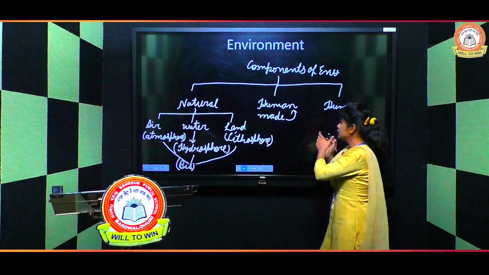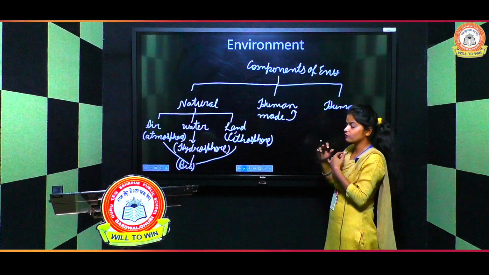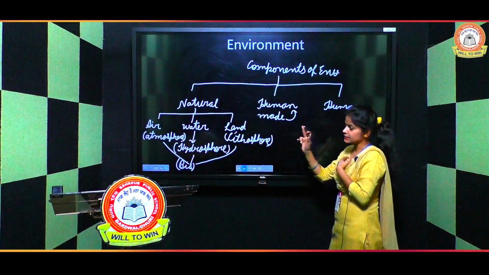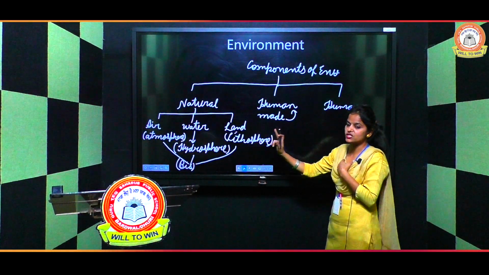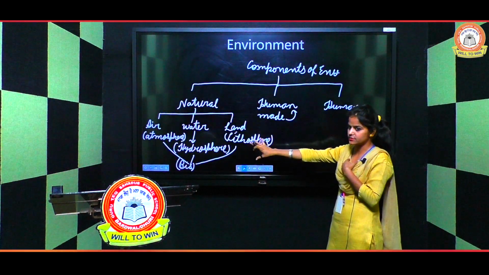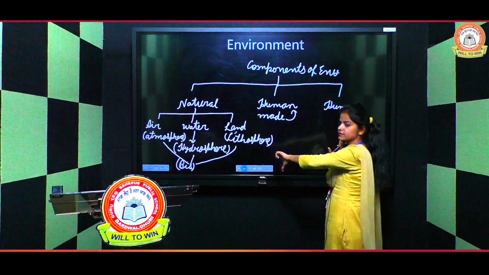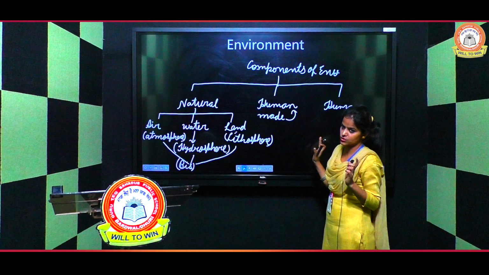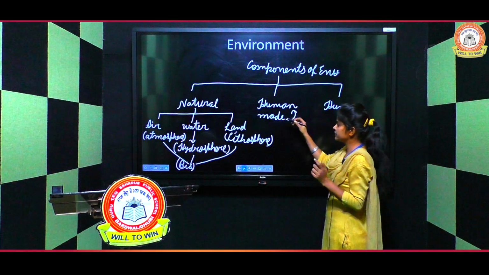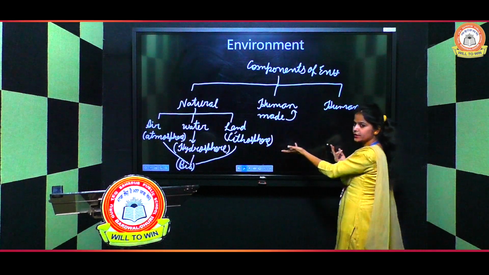But when humans change them with knowledge and skill into valuable resources, then they become natural resources, not just things. And human made is also related with human, because these are made by humans.